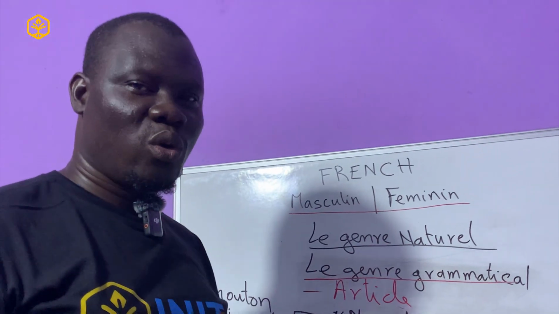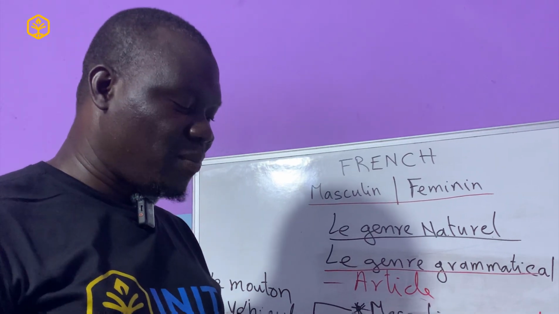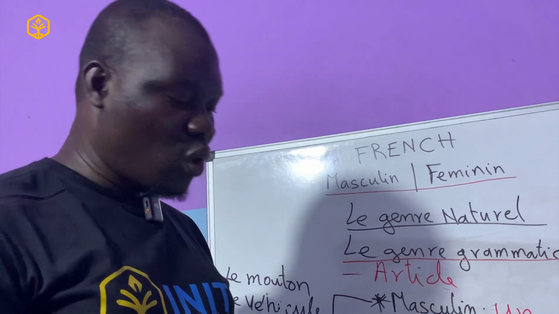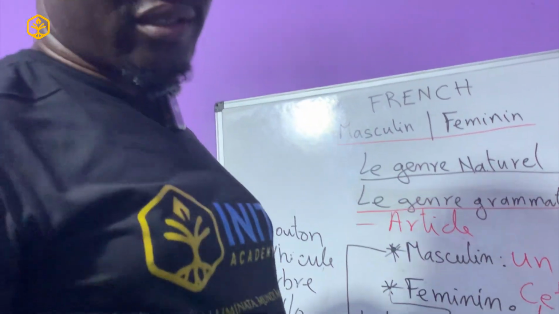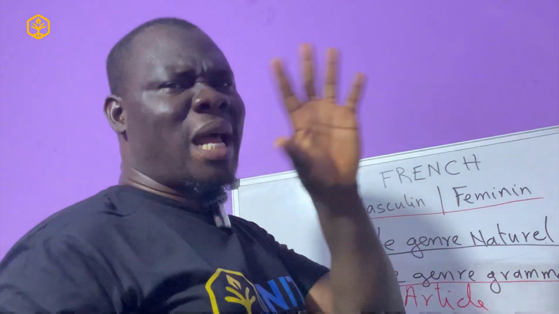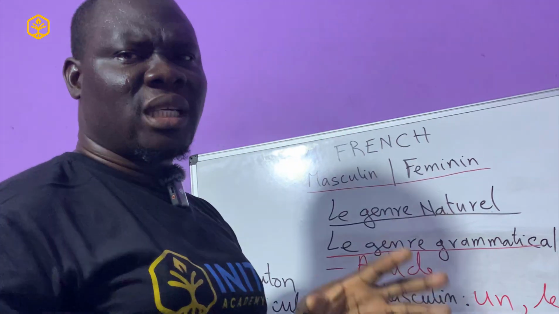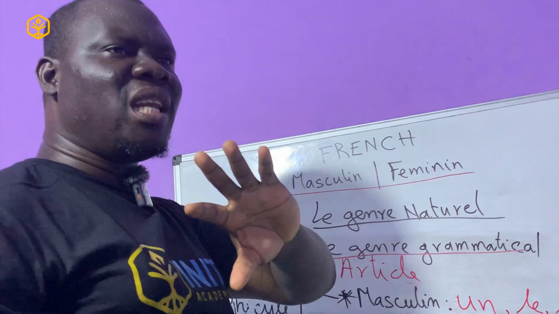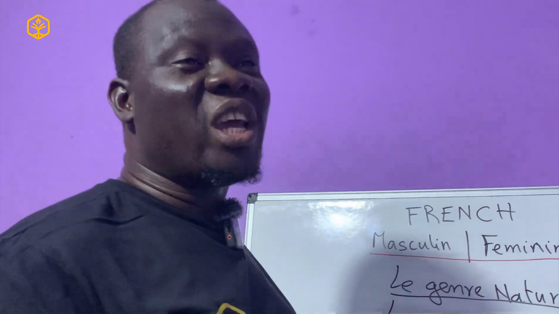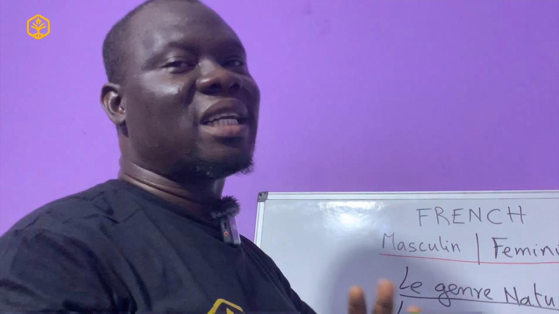But that's not all. As you might think, French is a bit difficult. Another case we usually see is what we call conventions and exceptions. When it comes to conventions, there's no particular rule about some words, because they don't have any particular gender, or we cannot use their natural gender or any particular grammatical structure to distinguish them, either masculine or feminine. So what we do, everybody has agreed that we should make them masculine or feminine.